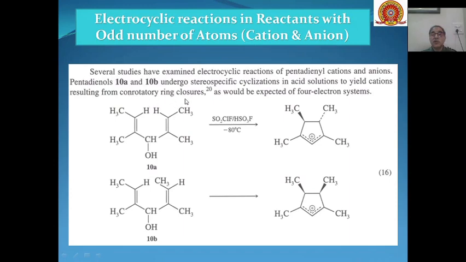So if conrotatory ring closure takes place in both of these, then 10A can be converted into this pentadienyl cation, whereas 10B can be converted into this pentadienyl cation. Because this has a cation, that means it is equivalent to a 4 electron system, and we have seen that in case of 4 electron systems there are conrotatory ring closures.